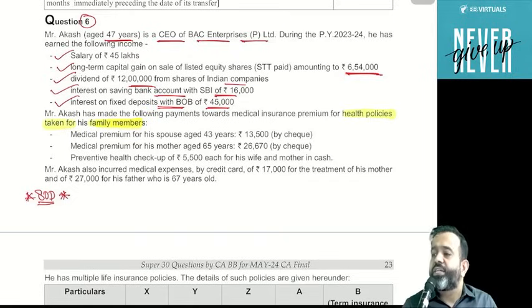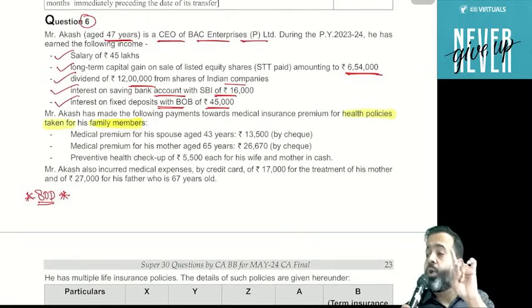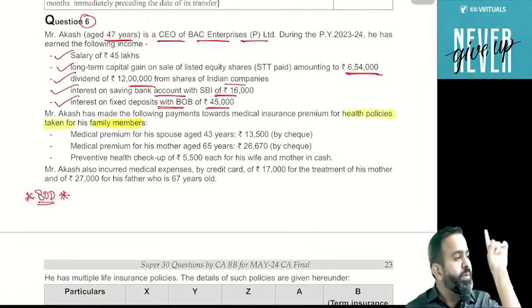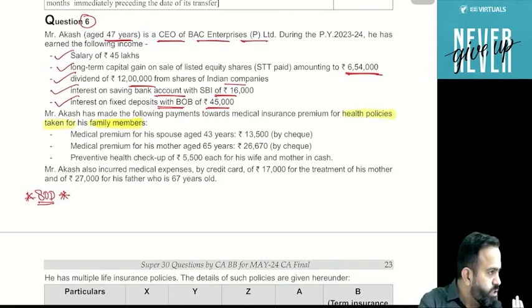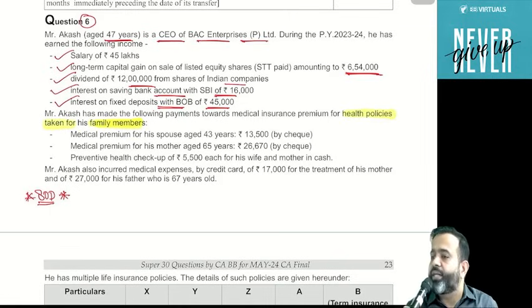And guys, under section 80D, any expenditure you incur for the health insurance and all should be by any mode other than cash. But for the preventive health checkup, it can be in cash.